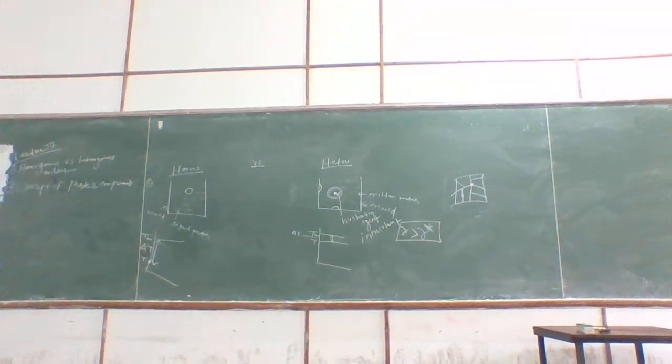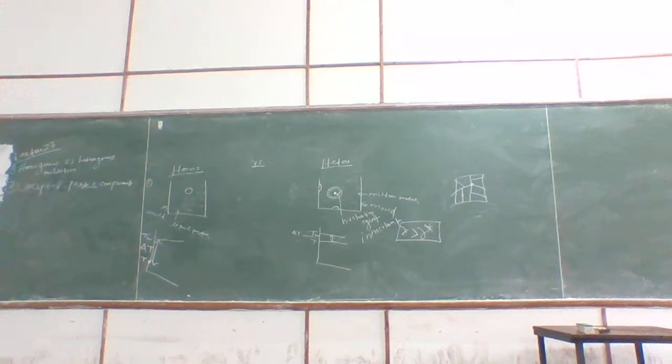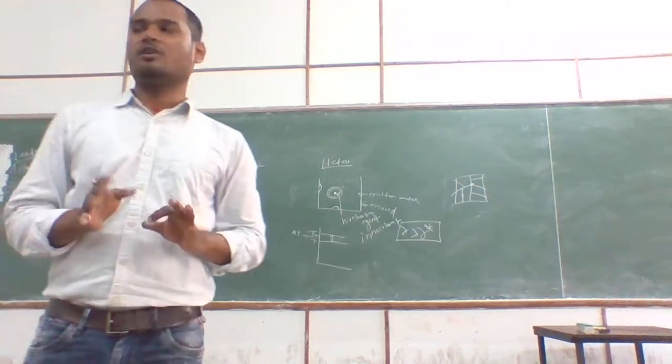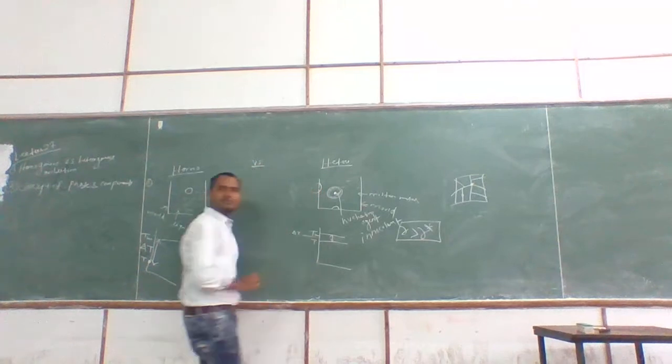Let me ask you a question. In both cases, is the volume of the nuclei the same or different? Suppose I am comparing this one and this one. Different, very good. Because in homogeneous nucleation, it is a complete sphere. But that is not a sphere, that is a cap kind of thing. It is spherical but incomplete. If you want to complete it, you have to do like this.